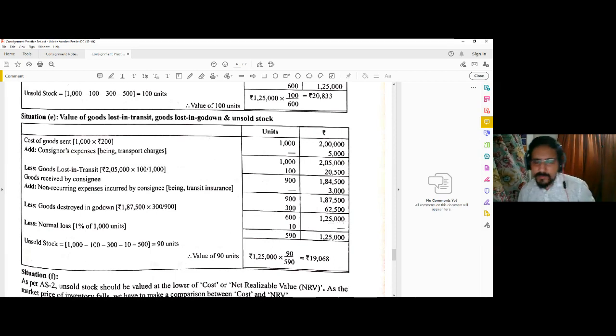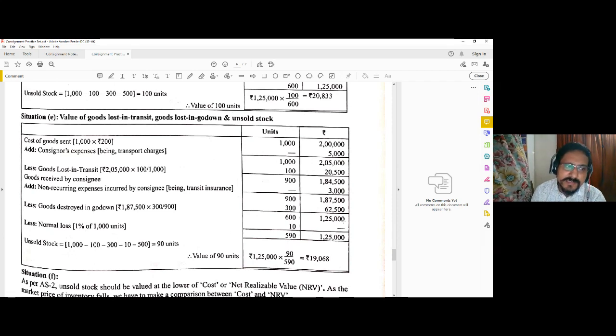Now regarding normal loss, until and unless it is mentioned that normal loss occurred in transit, you should assume that normal loss occurred at the godown, and at the end of all, just before sell, you consider the normal loss. However, if there is a normal loss during transit, then that normal loss unit are to be deducted before you calculate the loss in transit.